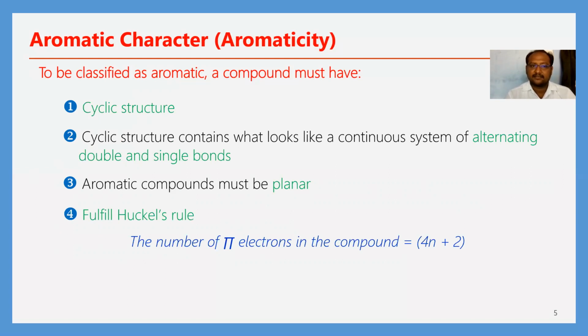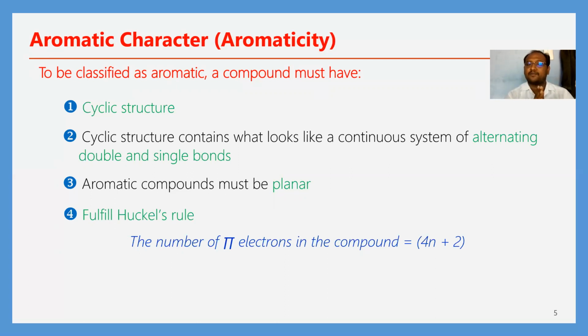A compound is said to be aromatic when it has a cyclic structure containing a continuous system of alternating double and single bonds. So conjugation should be there. Then only is it called an aromatic system. Conjugated system means alternating double bonds must be there.